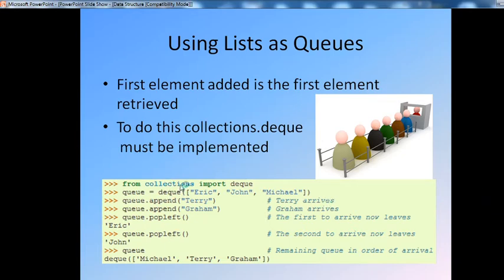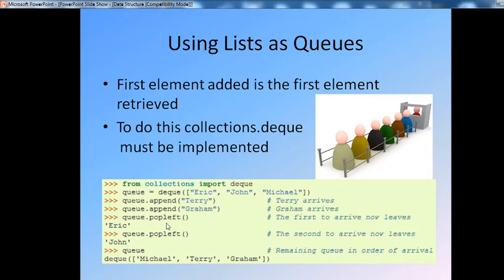From collections, you import deque. What actually is the deque? q equals deque of Eric, John and Michael. q dot append Terry. If you want to add Terry to that particular queue, again you can q dot append Graham. You add these two, Graham and Terry. At first three persons are available, Eric, John and Michael. Again you add the two persons, Terry and Graham, to that list.